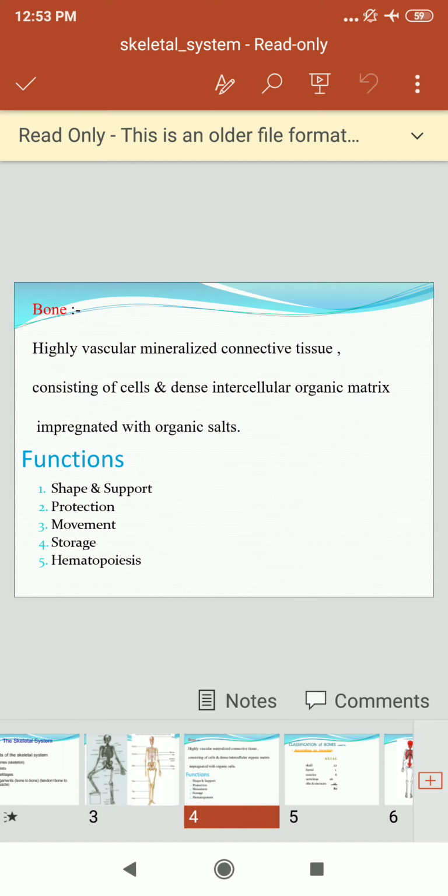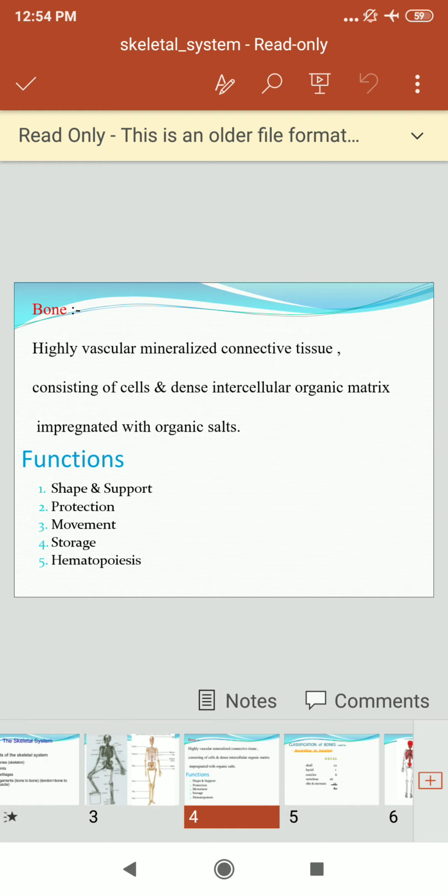The bone is a highly vascular, mineralized connective tissue. It consists of cells and dense intercellular organic matrix. It is impregnated with organic salts. The major functions of bone are to support and shape the body, protection, movement, storage and hematopoiesis.